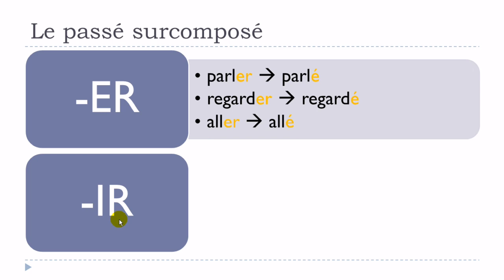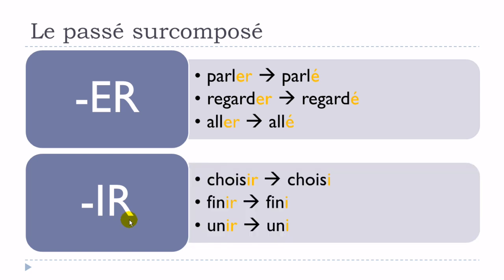The second group, remember the verbs ending with er, but not all of them, because it's a common mistake. Not all of them are following these rules, because we've got another group of er verbs that will belong to the third group, so irregular verbs. But in that case we're actually talking about the regular verbs ending with er.